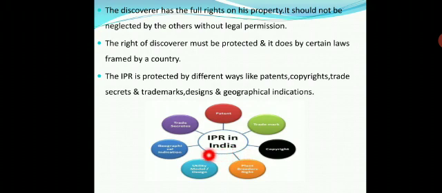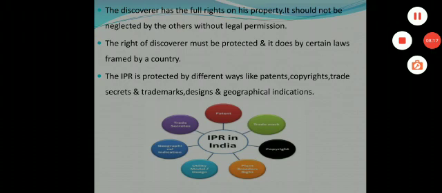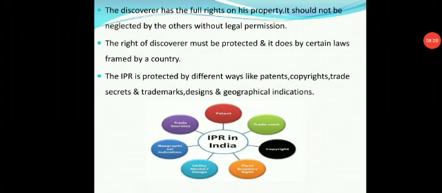And utility model, design, geographical indication where the plants are present, and trade secret, meaning what alkaloids and what phenolic components the plants contain. That type of trade secret, everything the discoverer allows him or her to know, comes under one of the IPR rights.